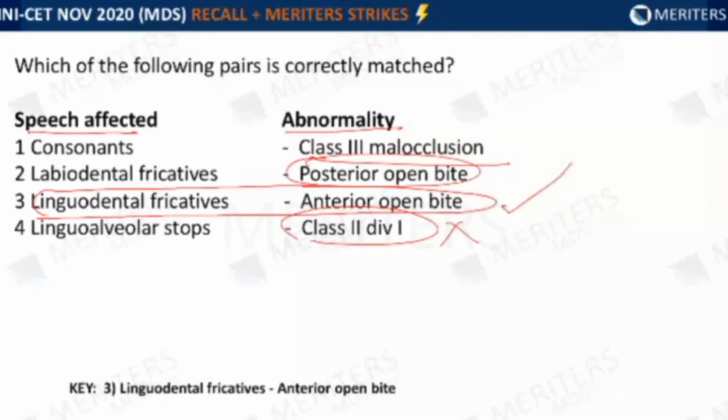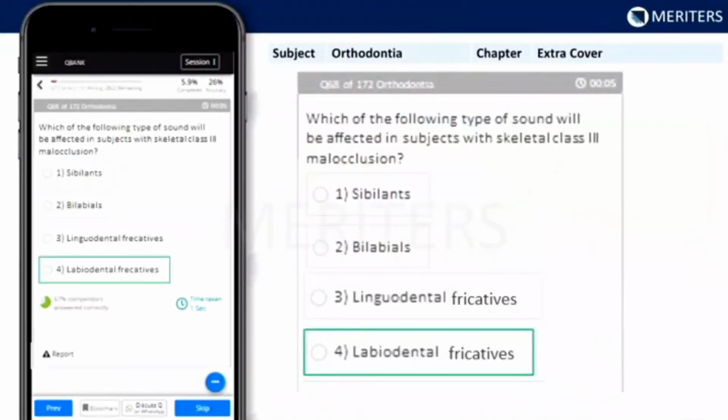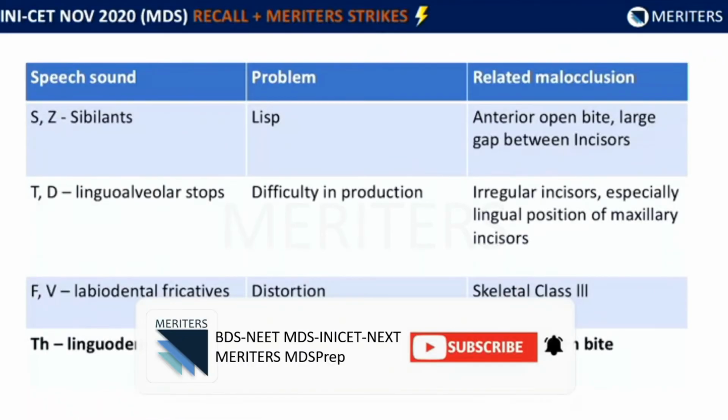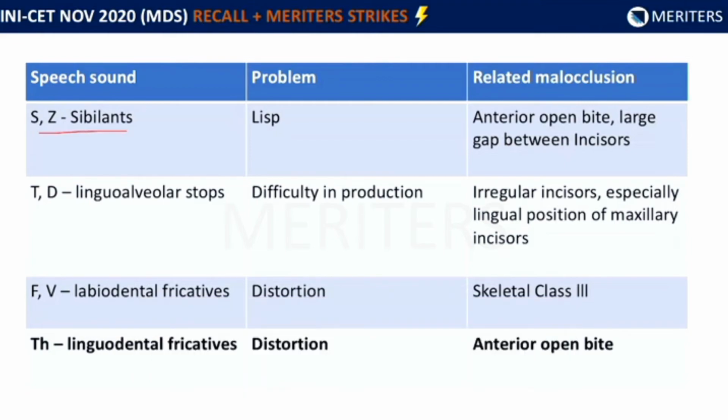To know which sounds are affected with which malocclusion, a similar question was even given in a question bank. So you can practice these, and the explanation is also given very well. In this table, you can see which sounds are affected with which malocclusion. For example, sibilants are affected with an anterior open bite or spaces, linguoalveolar stops when there are lingually placed maxillary incisors, labiodental fricatives are affected in skeletal class 3, and linguodental fricatives are affected when there is an anterior open bite.